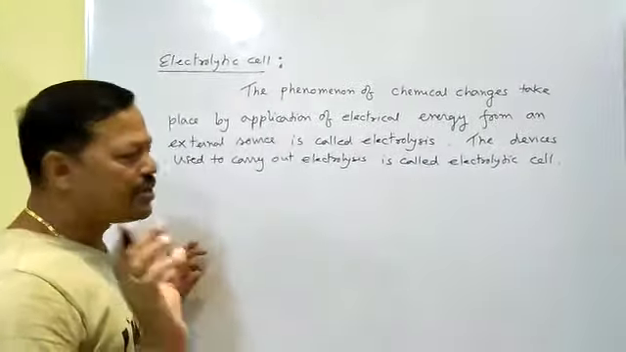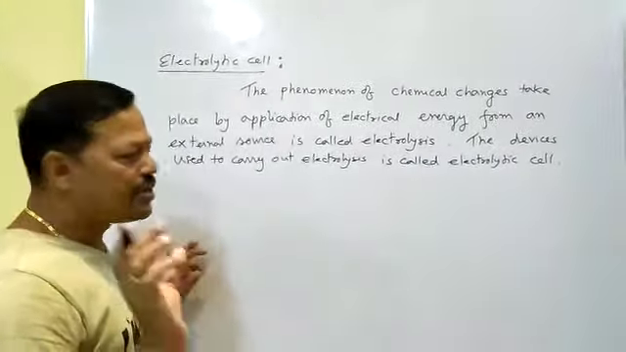The electrode, I mean the metal rod, which is connected with the positive pole of the battery is called the anode, and the metal rod which is connected to the negative pole of the battery is called the cathode. This is the negative rod.